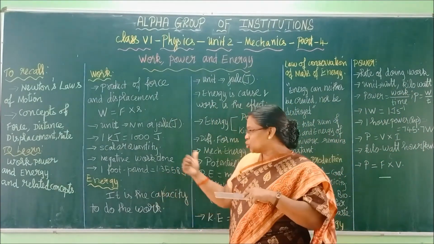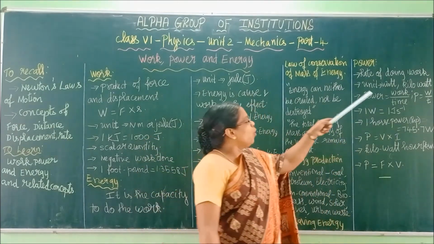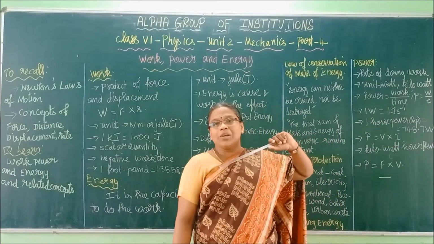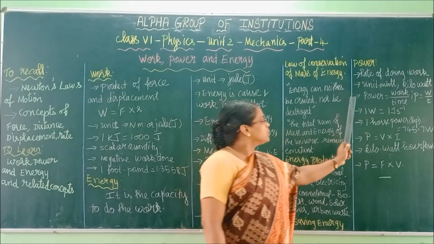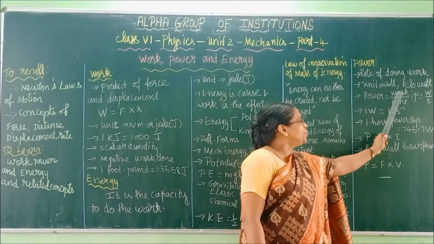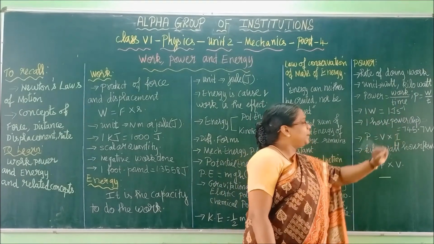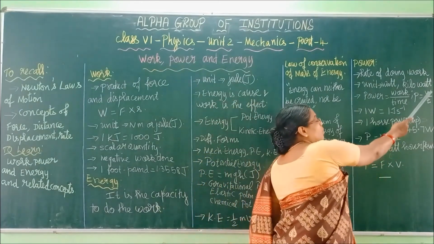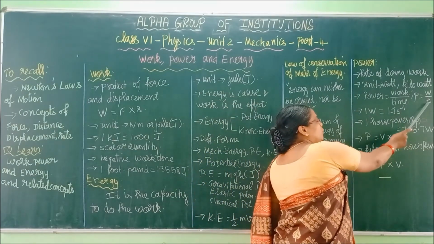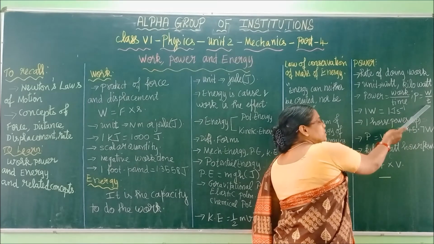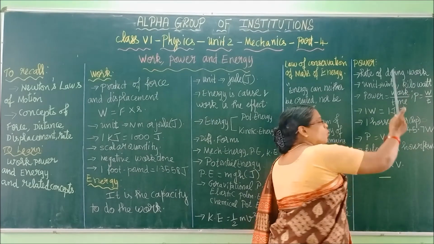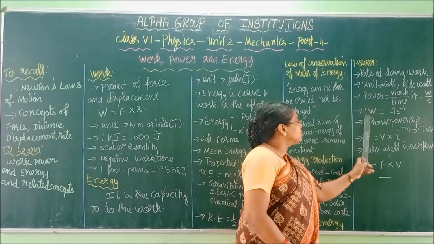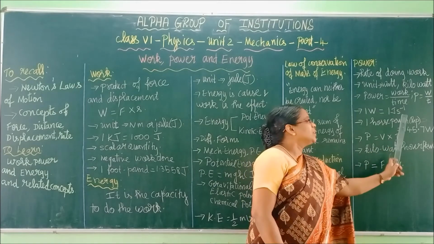Same as here joule, kilojoule; here watt, kilowatt for higher values of power. 1 kilowatt is equal to 1000 watts. So what is the formula? Power is equal to work by time, P is equal to W by T. Right? So 1 watt is equal to, what is the unit for work? Joule. What is the unit for time? Second. As time is in the denominator, when it goes up, it will go with the power of minus. So 1 watt is equal to 1 joule per second.